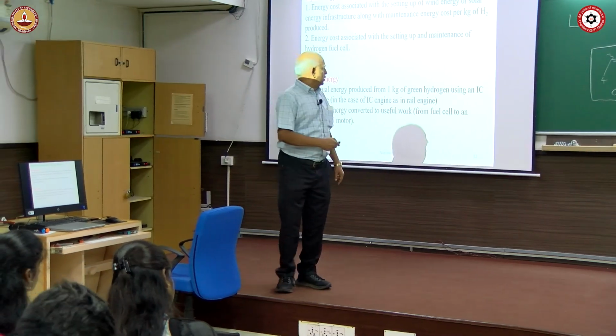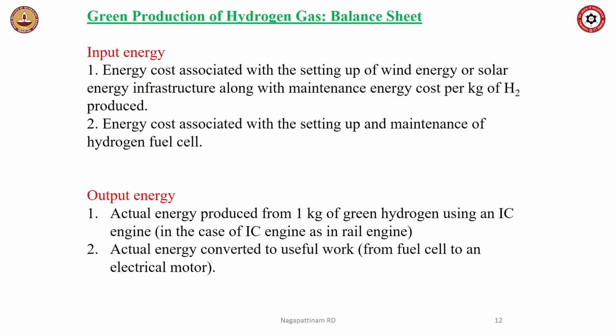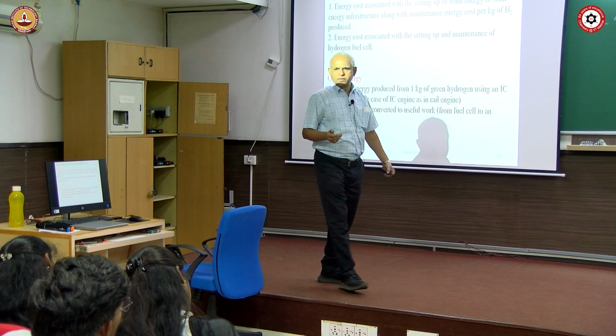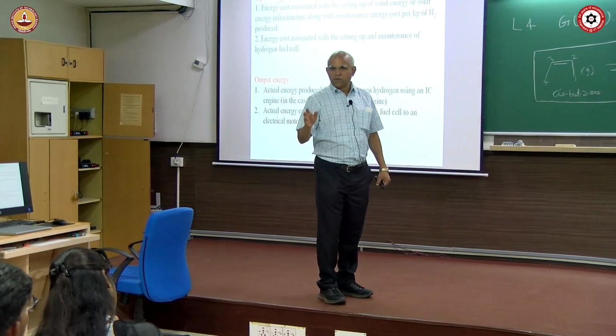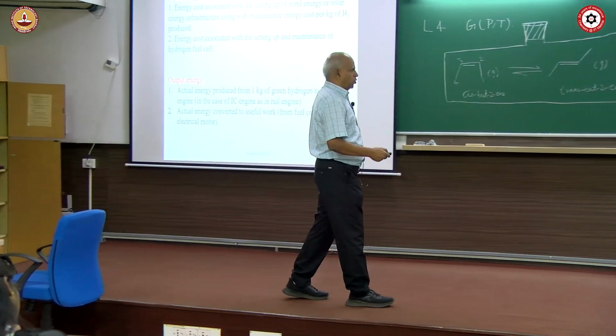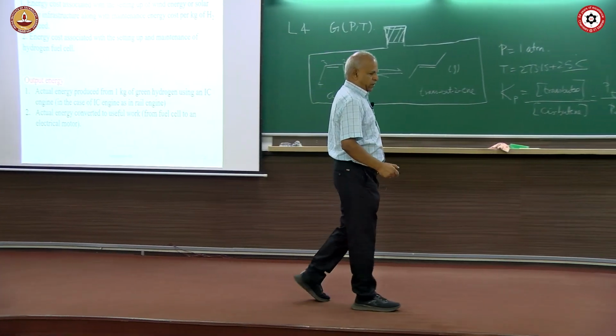Okay. And in return, what will you get? Actual energy produced from 1 kilogram of hydrogen, green hydrogen, using an internal combustion engine. Internal combustion engine will convert it at 50% efficiency. Okay, again, heavy loss. Okay. So remember, when you have to really do the total actual energy converted to useful work, you will find that,